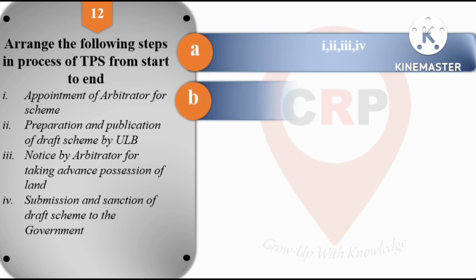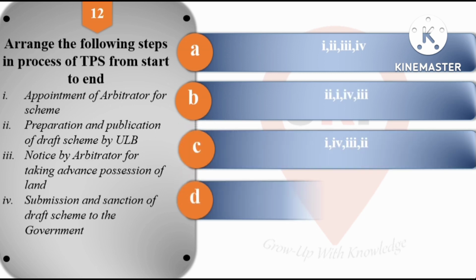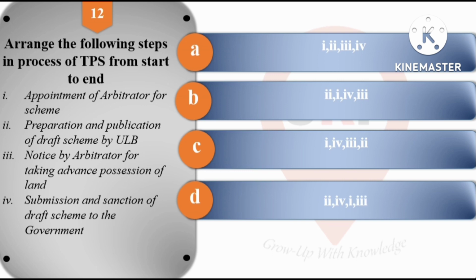And the options are: option A is 1, 2, 3, 4. Option B is 2, 1, 4, 3. Option C is 1, 4, 3, 2. And option D is 2, 4, 1, 3. So here the right sequence is option number D, that is 2, 4, 1, 3, right?